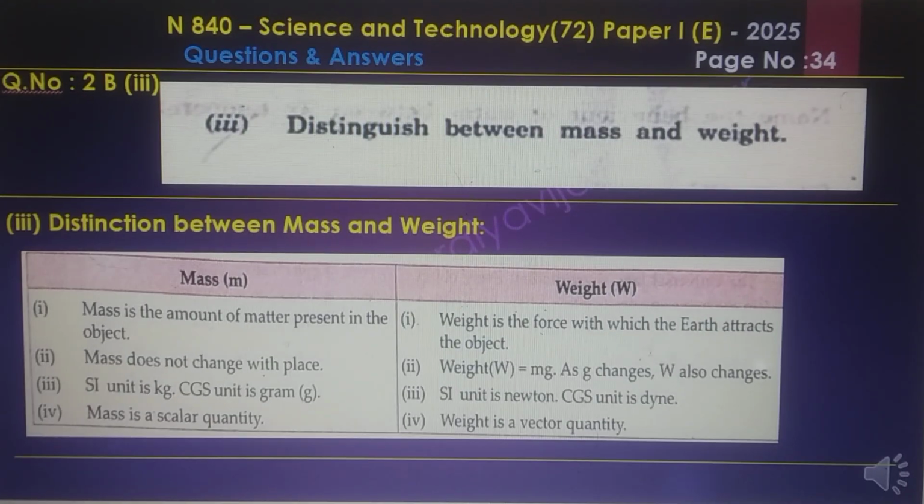Question number 3. Distinguish between mass and weight. Mass is the amount of matter present in an object, and weight is the force with which the earth attracts the object. Second point: mass does not change with place, and weight, W = mg, changes with place. The SI unit of mass is kilogram and the CGS unit is gram; the SI unit of weight is Newton and the CGS unit is Dyne. Mass is a scalar quantity and weight is a vector quantity.